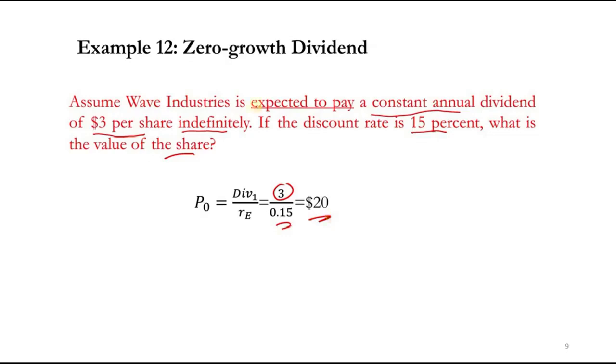And if you see in this question, they did not mention any growth rate, right? Did they mention any growth rate? No. So they are saying the constant annual dividend paid. So that is not constant growth, remember. This is not constant growth. So they are saying constant dividend of 3 every time, right? So that's why we are using this formula.